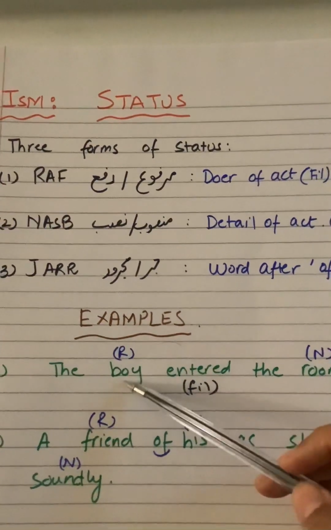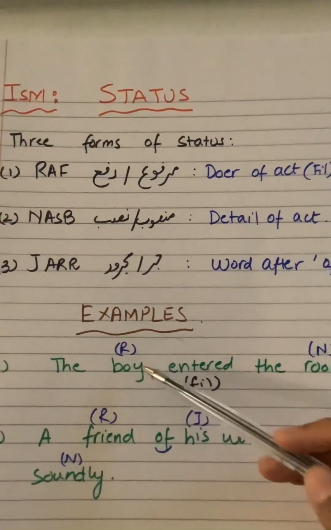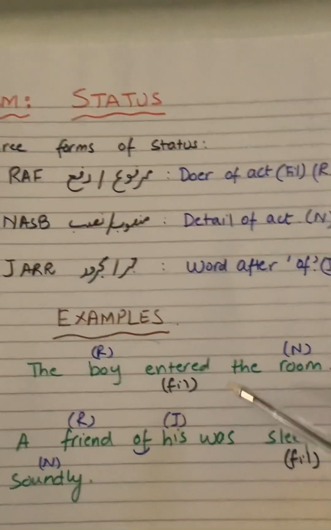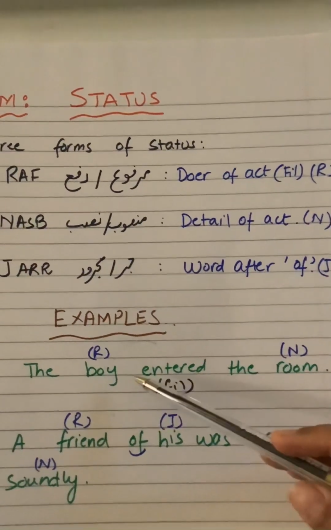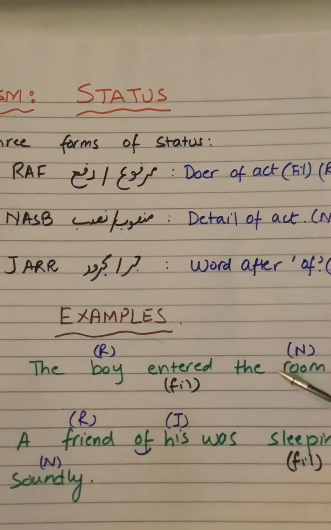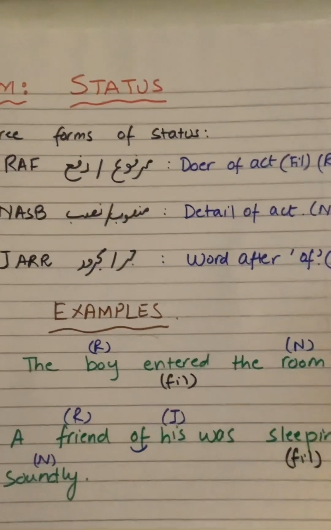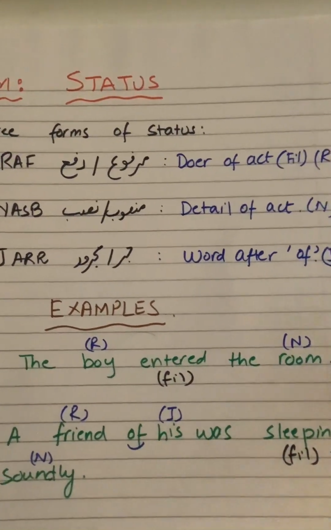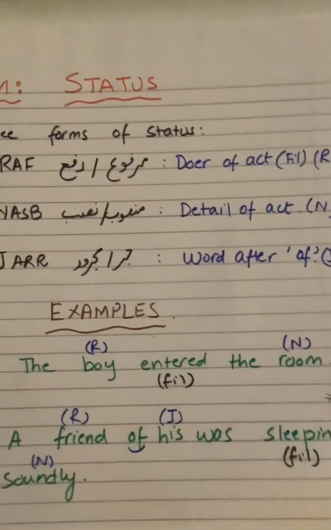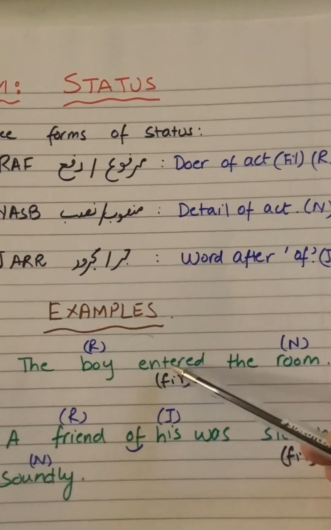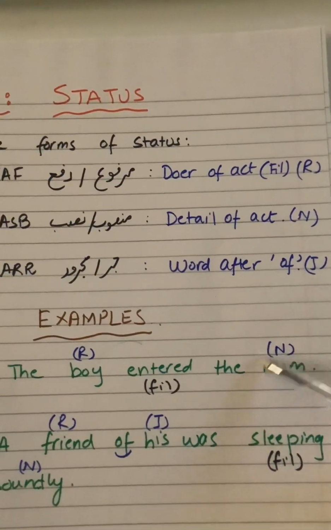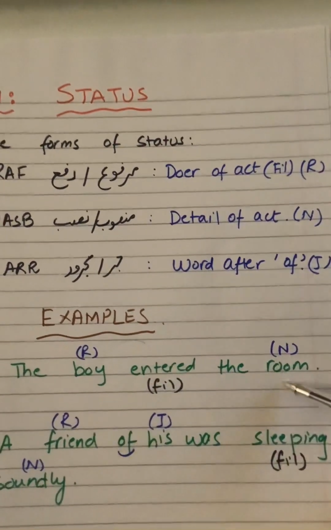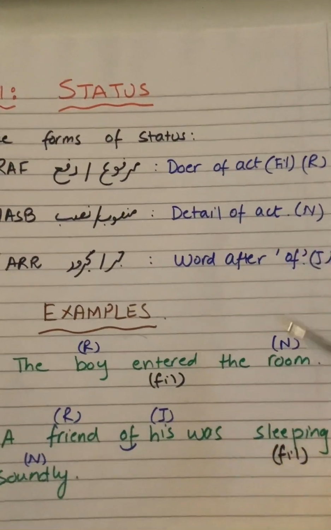The boy is doing the act, so boy will be rafa. Next, we have to find out what is nasb, the detail of the act. We may ask where did the boy act? The details can be when did he enter, where did he enter, how did he enter. We see that the boy entered the room. So room is a detail of this action, and the room is going to be nasb.